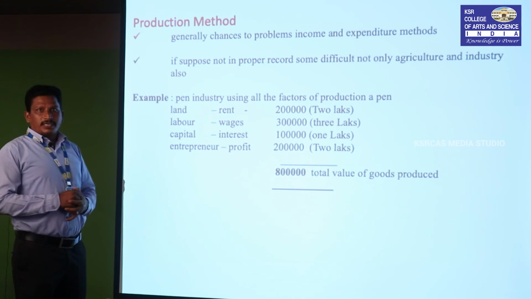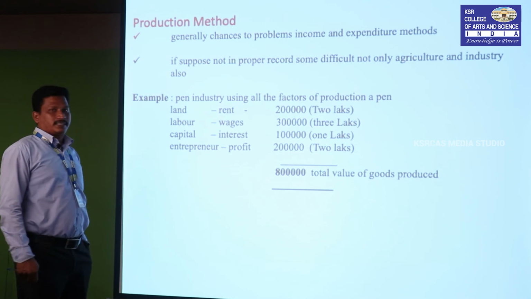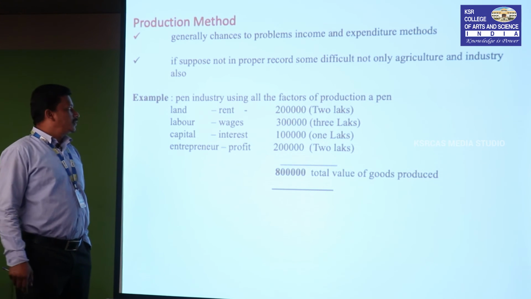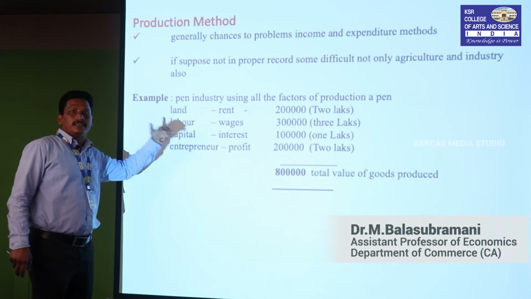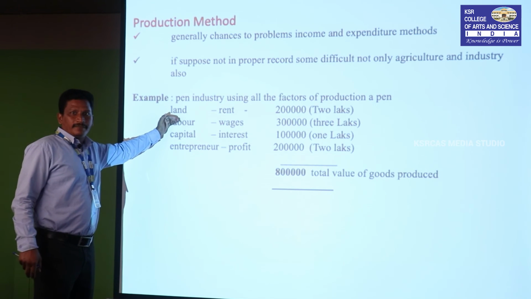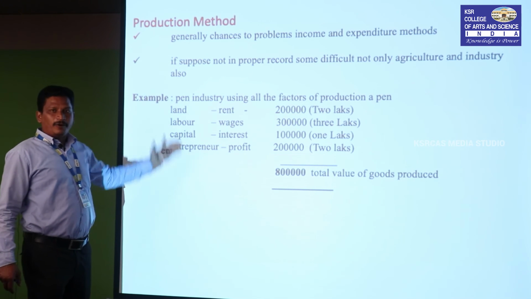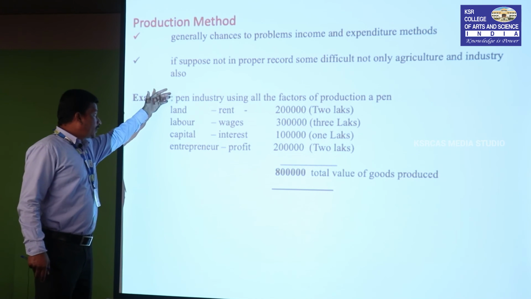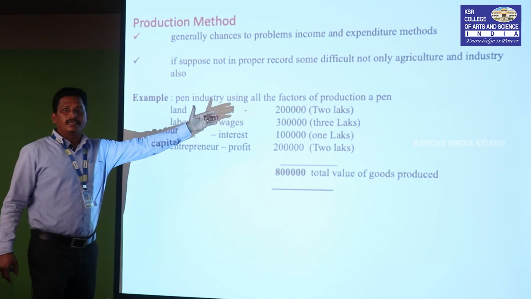So suppose you take one example, a pen industry using all the factors of production, producing a pen. Okay. So during a financial year, various factors of production are involved in producing the pen. For example, definitely we are using land, labor, capital, and organization. These are the 4 factors. Organization means entrepreneurs or businessmen, whatever it is, you can take any one. Okay, these are the 4 factors with whose help we can produce in the pen industry, a pen.